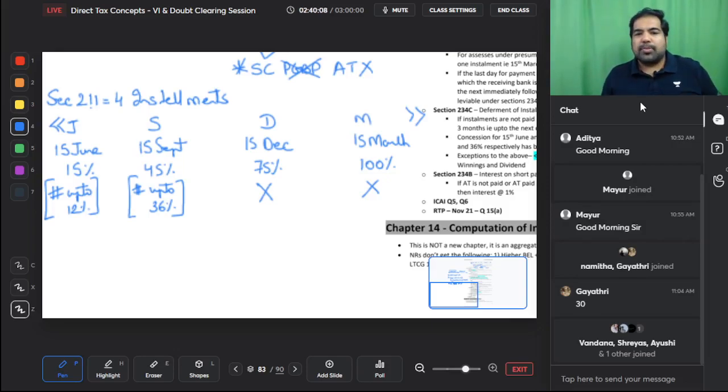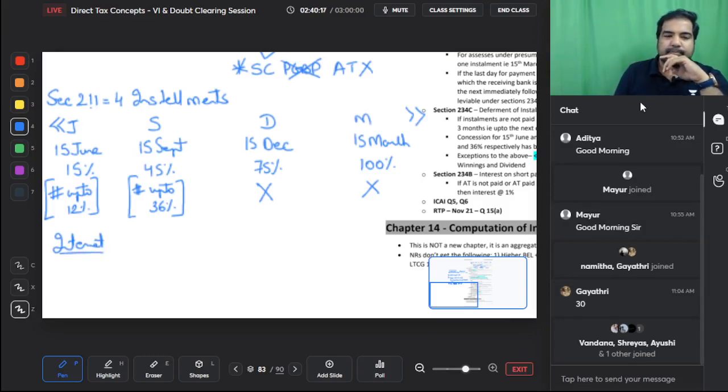If you pay the amounts by these dates, congratulations, no problem. But otherwise, guys, there will be an interest that will be charged. Very simple calculation of interest. Watch out, guys. Let's say in the first month you had to pay 15,000, you paid 13,000, no interest because up to 12% you paid. But you had to pay 15,000, you paid only 10,000, then on that 5,000 of shortfall, you will have to pay interest at the rate of 1% into 3 months.